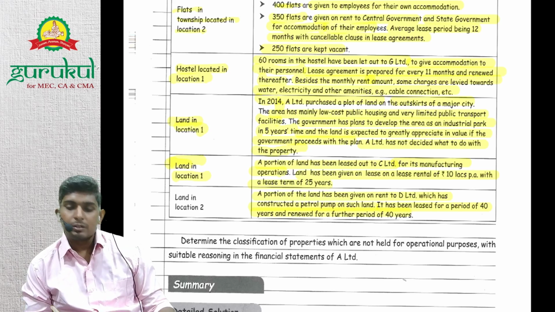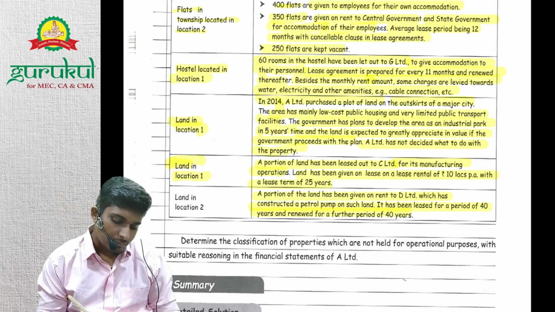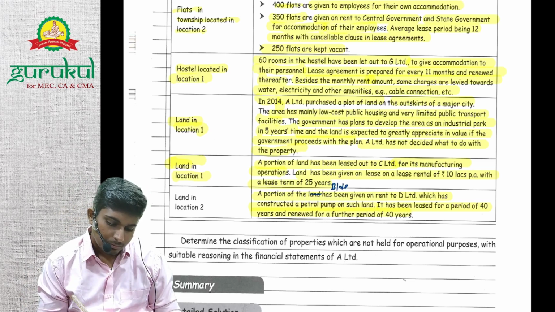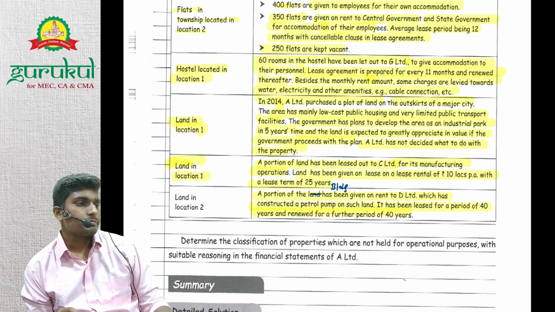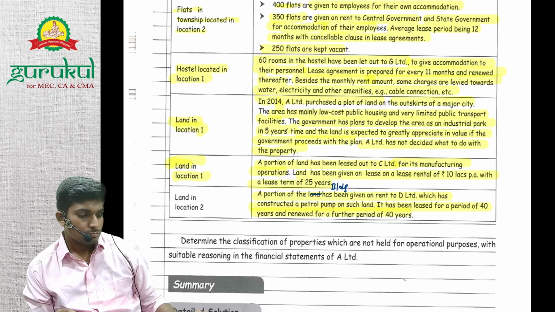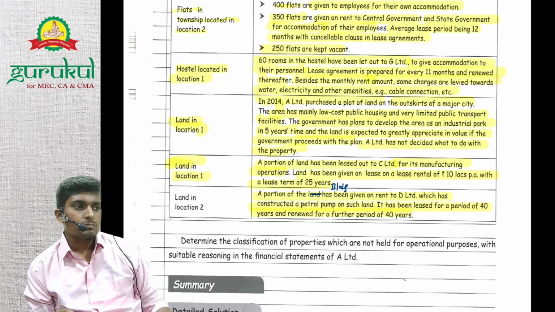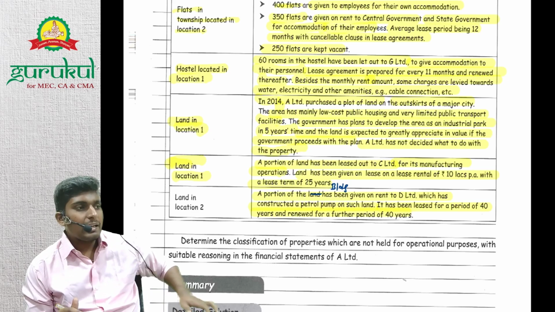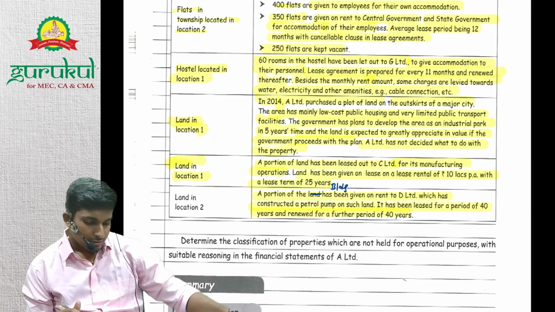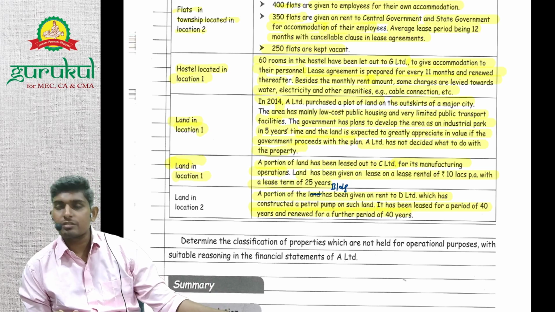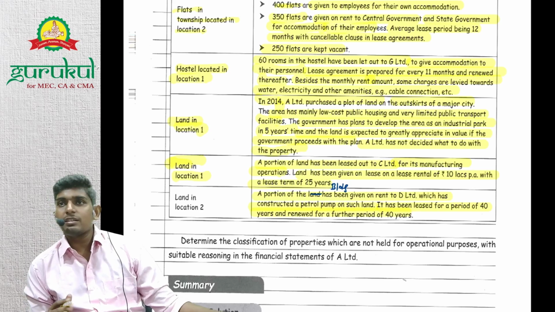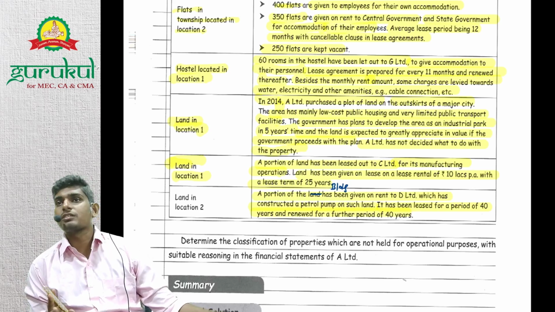Investment property. Say it was a building, then it will be... Look, land has unlimited life, right? So land has unlimited life. So in this case, even if the lessor gives it for 40 years or plus 40 years, 80 years, still land will not be a finance lease for the lessor.